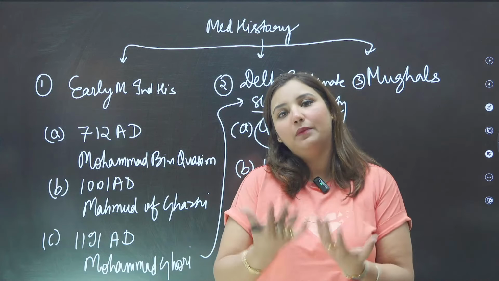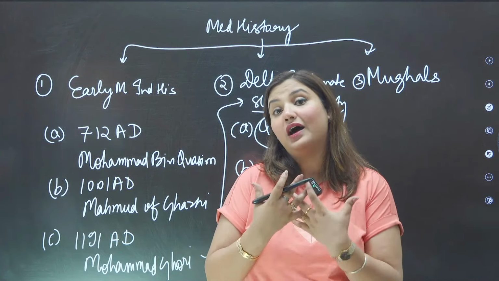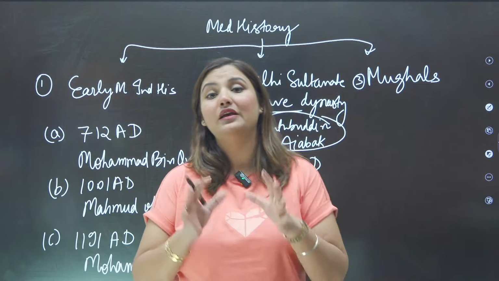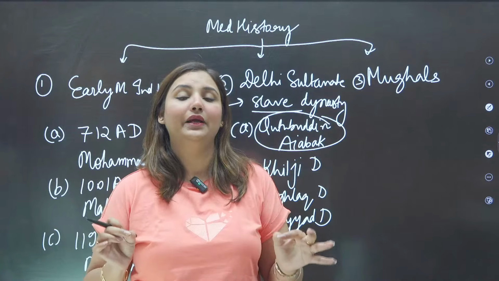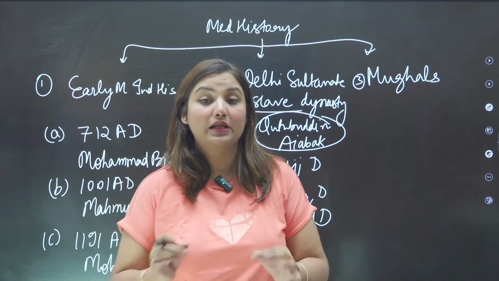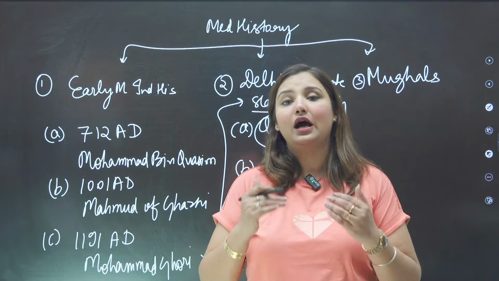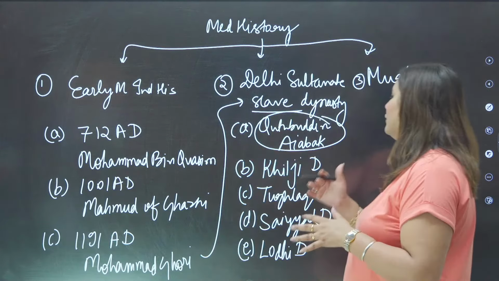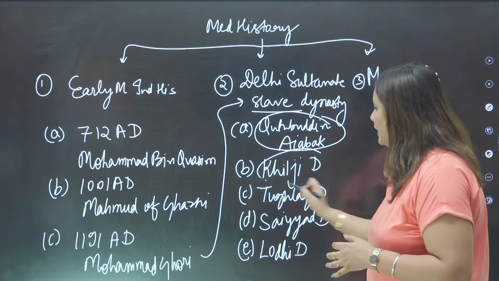Now basically Balban will be the chief architect of the Delhi Sultanate, and he will be the one who will start the first separate army department. Okay, that's why Balban is important for us. After Balban, the slave dynasty will decline, and in the end, we will see the rise of the Khilji dynasty.